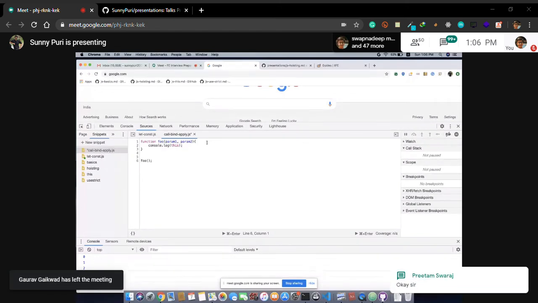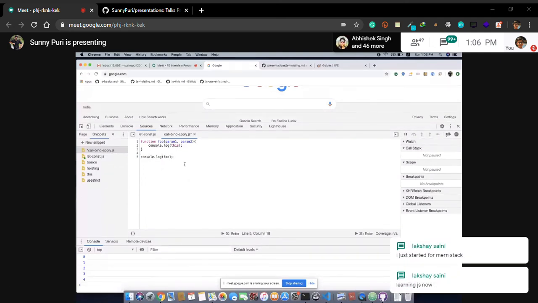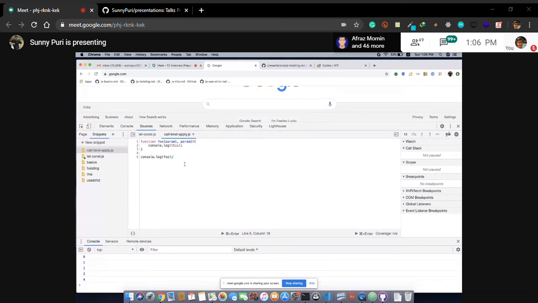Let's start, guys. We'll have these sessions. So let's see why we need call, bind, apply. But first, let's see what this is. React is having a future right now. So function foo. Let's see what is happening. Tell me the output. What is going to happen? What will it print?